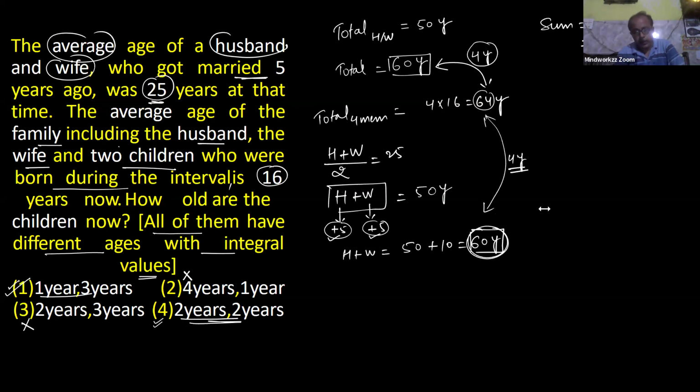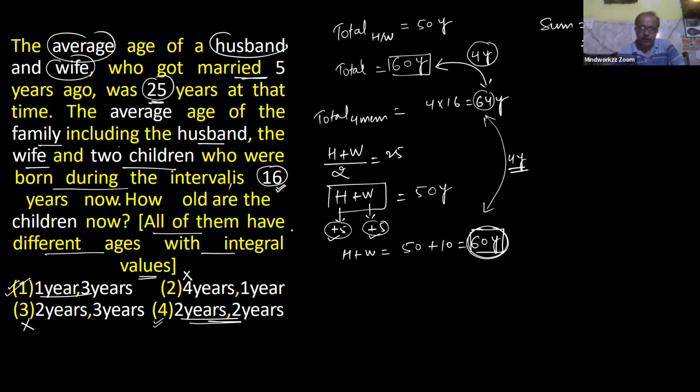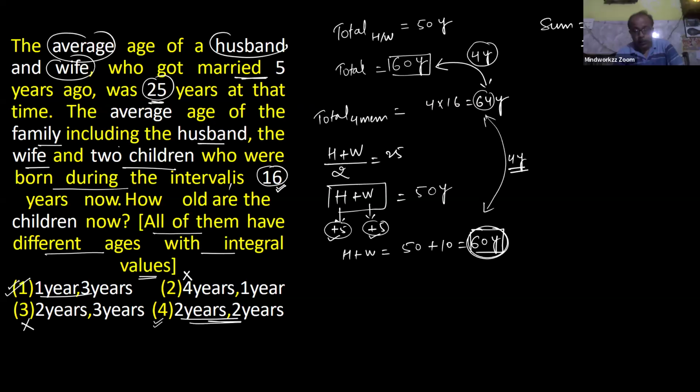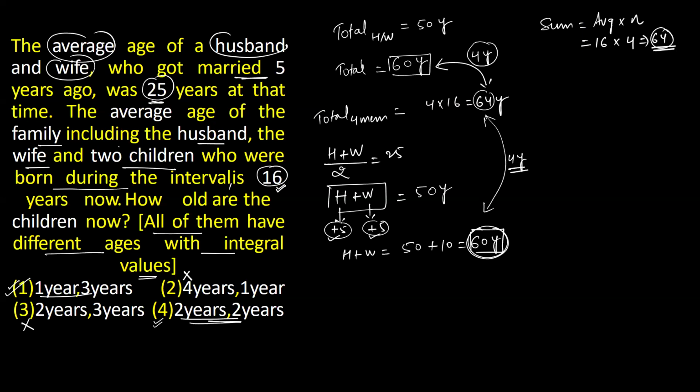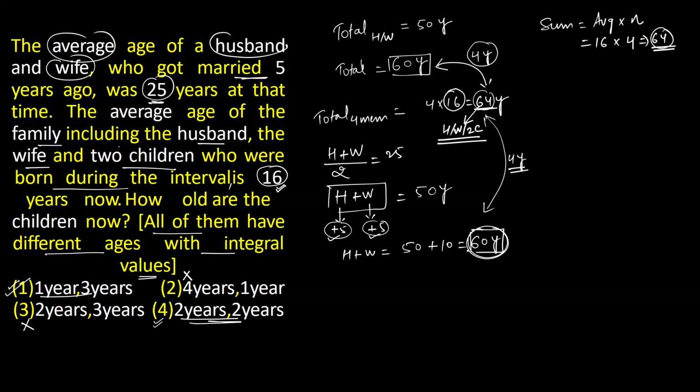Now clear? Yes, sir. Actually, we considered here a husband, wife, and 2 children are 4. Yes, 16 is the average for husband plus wife plus 2 children. Here, 4 is a number. 4 into 4, husband plus wife plus 2 children, is equal to 64, sir. 64 is the age of husband, wife plus 2 children. 16 is the average for whole family, no? Actually, where do we get 4, sir?